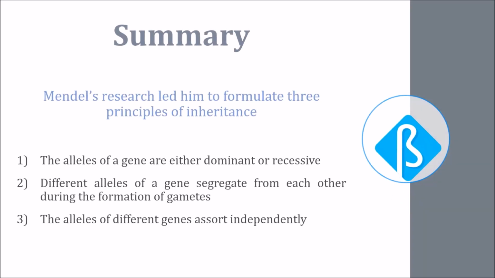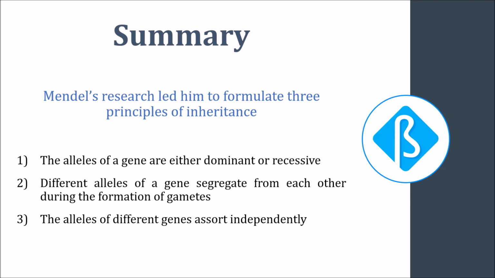In this video lecture, we learned how Mendel's research led him to formulate three principles of inheritance. Number 1. The alleles of a gene are either dominant or recessive. Number 2. Different alleles of a gene segregate from each other during the formation of gametes. And number 3. The alleles of different genes are sorted independently.